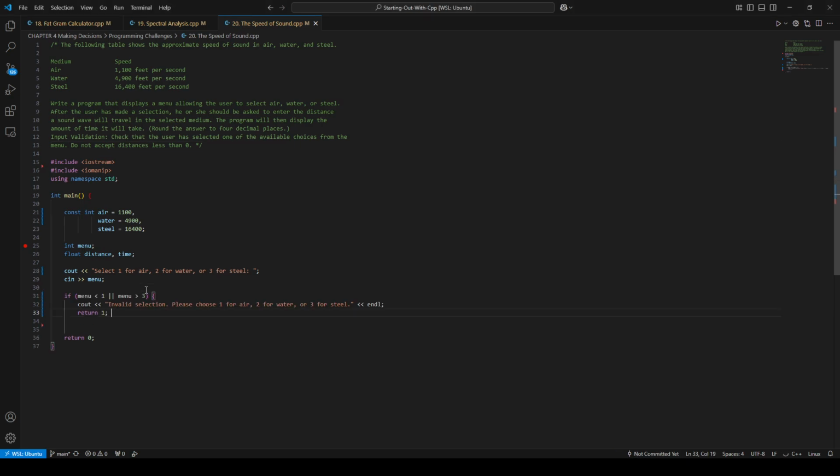Then our suggestion, the input validation. For this one specifically, if it's less than 1 or more than 3, it's invalid.